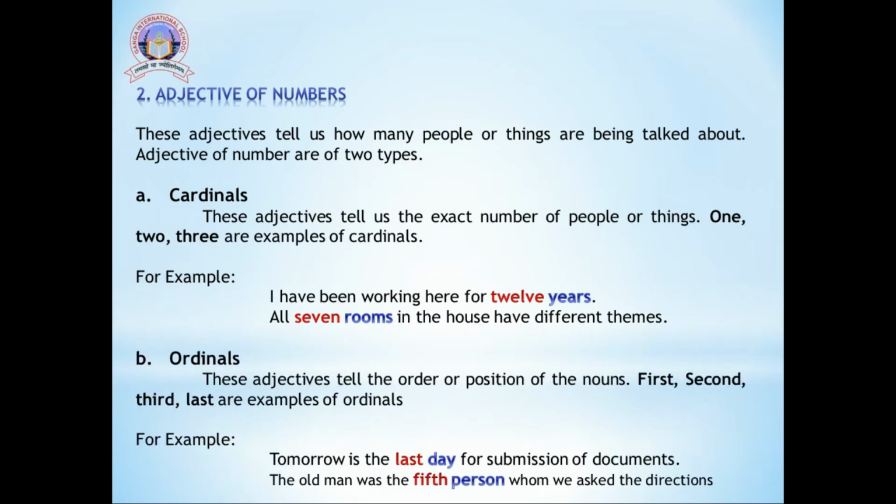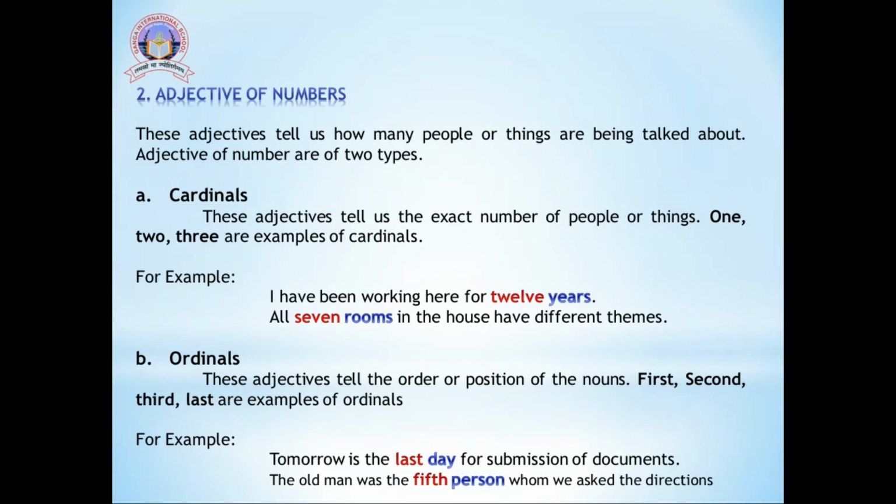The second type is ordinals. These adjectives tell the order or position of the nouns. First, second, third, fourth, fifth, last are examples of ordinals. For example, tomorrow is the last day for submission of documents. In this sentence, we can see day is the noun and last is the adjective which is describing its position.